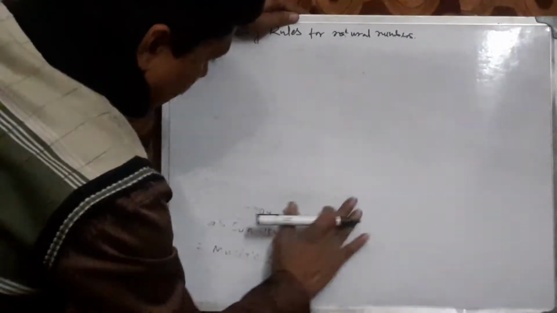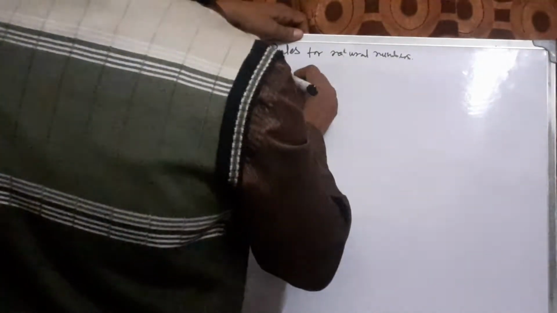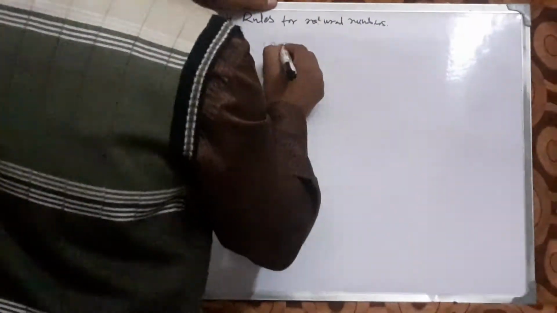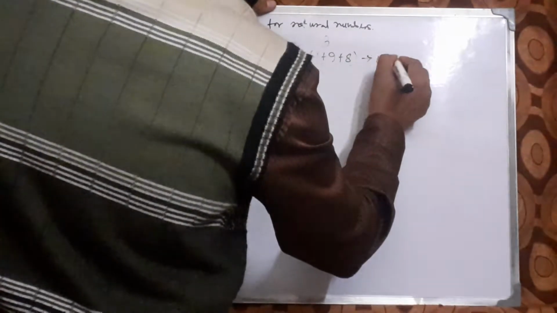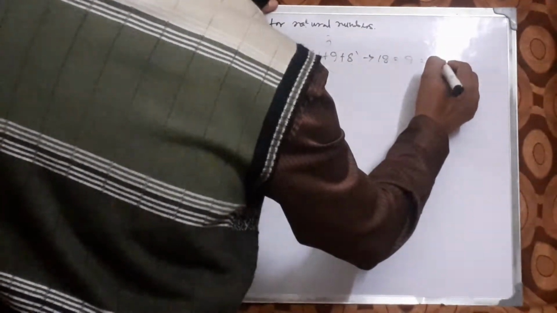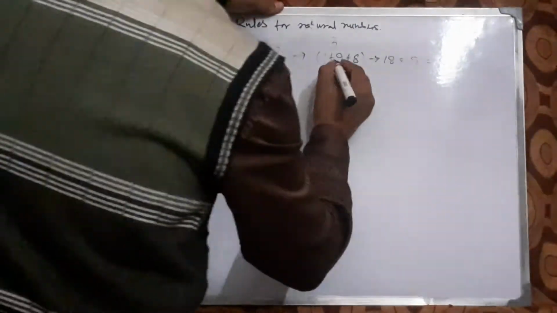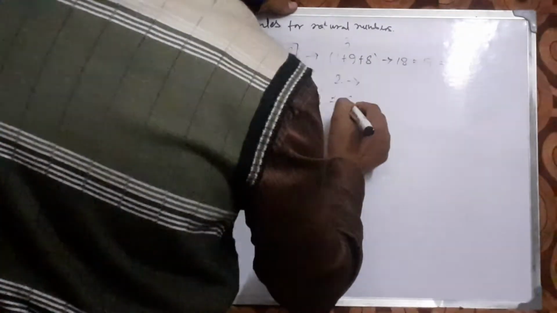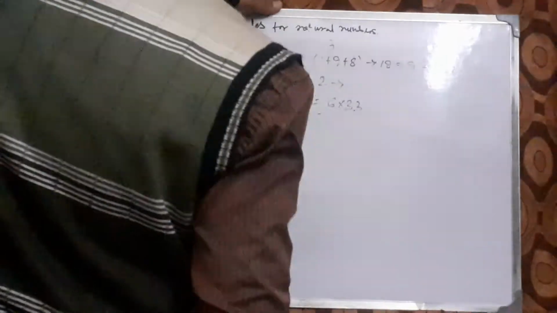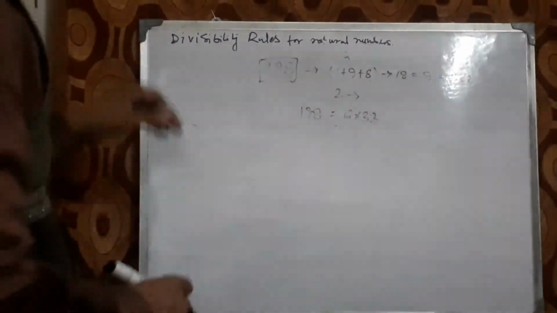Let us take an example and understand these things, such as 198. This is divisible by 3 because 1 plus 9 plus 8 equals 18, which is 9 into 2, a multiple of 3. And this is divisible by 2 because at the unit place it has 8, which is an even number, divisible by 2. So the whole number is divisible by 6. We know 198 equals 6 into 33. So this is divisibility by 6.